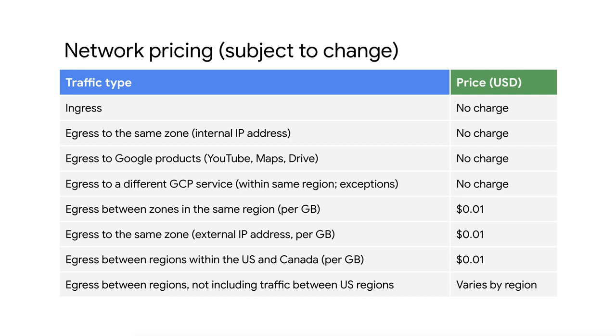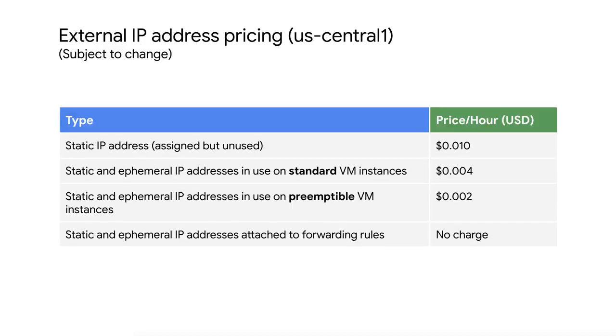As for the difference in egress traffic to the same zone, Compute Engine cannot determine the zone of a virtual machine through the external IP address. Therefore, this traffic is treated like egress between zones in the same region. Also, there are some exceptions, and pricing can always change. So refer to the documentation in the links section of these slides.